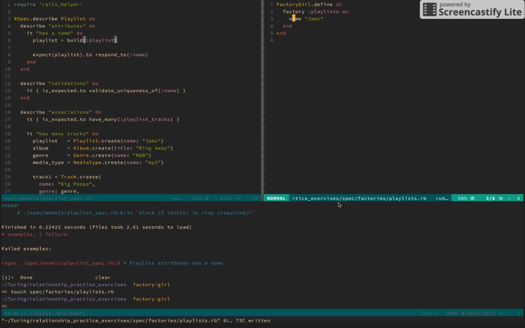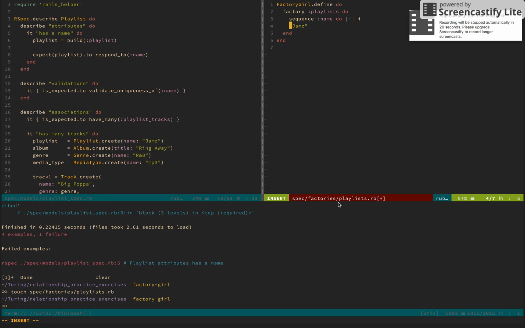So I'm just reading here on the test, which is a really good example of good testing, right? Being able to understand the context of a model based on its test. So it has a name, and it is expected to validate the uniqueness of name. So I need to sequence name with a block and an incrementing integer.